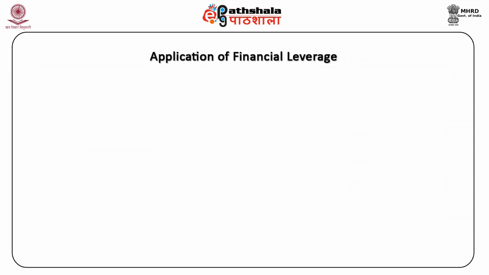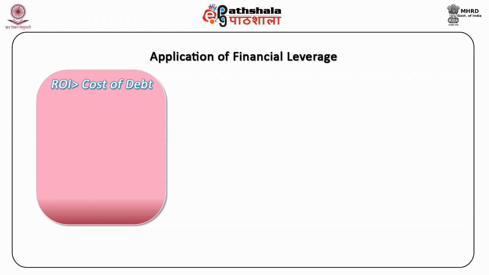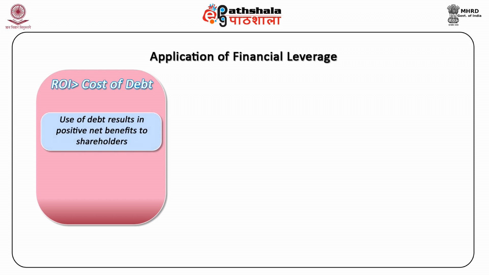Application of financial leverage. Finance manager can easily ascertain whether the firm should use more financial leverage or not by comparing the cost of debt financing with the firm's average return on the investment, ROI. So, there can be following three situations. First case, when ROI is more than the cost of debt. Use of debt will result in the positive net benefits to the shareholders, and so more debt should be employed. This situation is also known as favorable financial leverage or trading on equity.